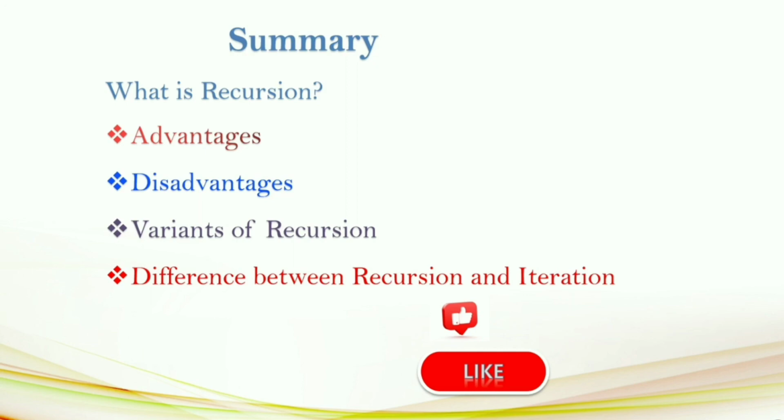With recursion we can decrease the size of the code, but with iteration the code increases. Compared to iteration, recursion time complexity is more, generally exponential time. By using iterations, time complexity is less, generally polynomial or linear time.